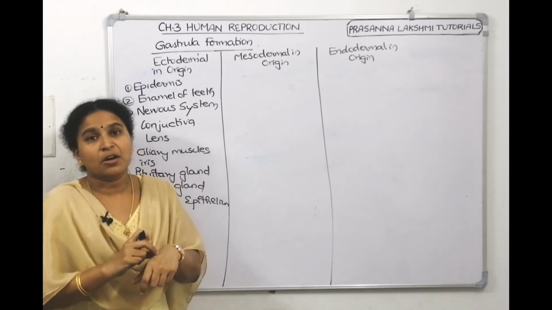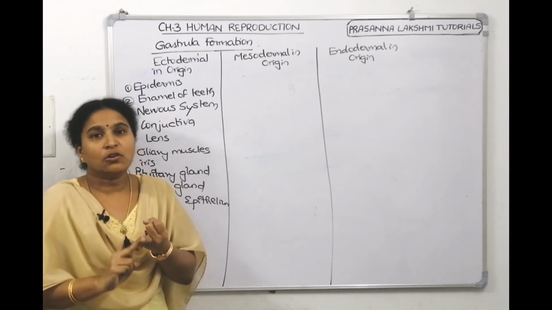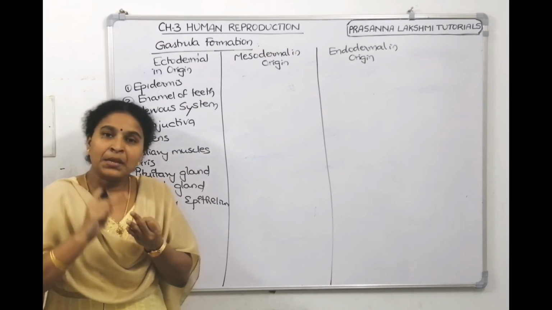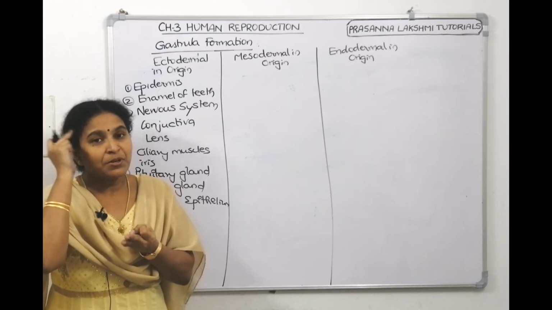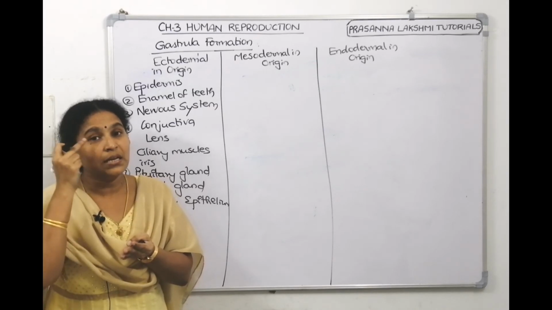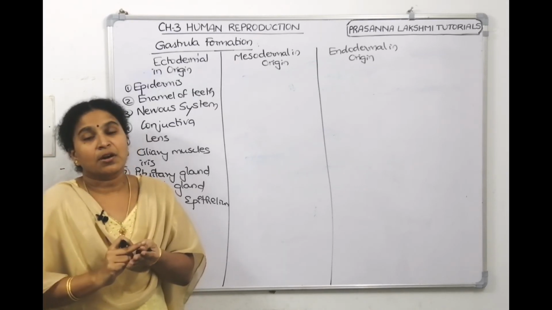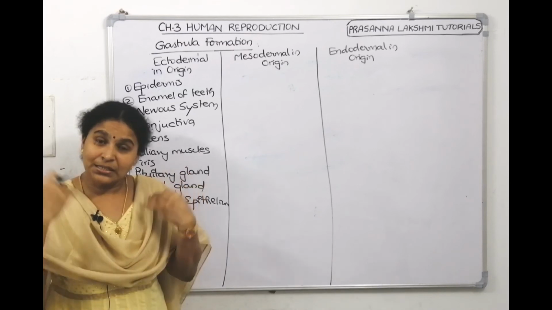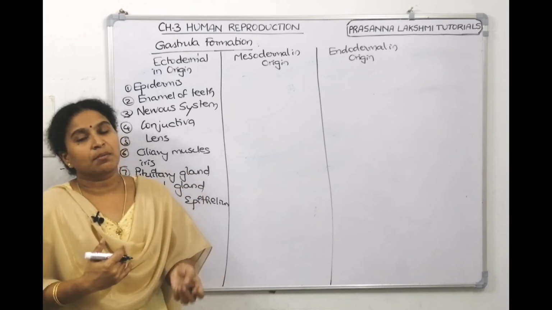Now come on children, just summarize how many are ectodermal in origin. Epidermis is ectodermal in origin. Enamel of the teeth, ectodermal in origin. Nasal epithelium, ectodermal in origin. Master gland, pituitary gland and pineal gland, ectodermal in origin. Conjunctiva, lens, ciliary body, iris, ectodermal in origin. Nervous system, which is inside, is also ectodermal in origin.